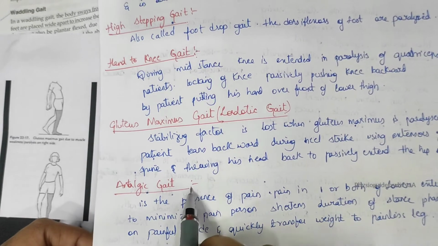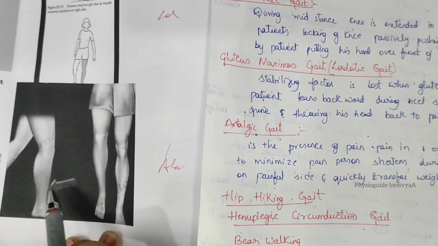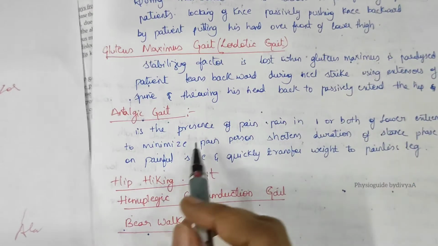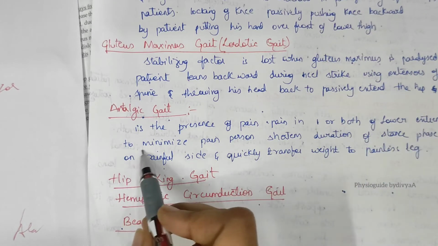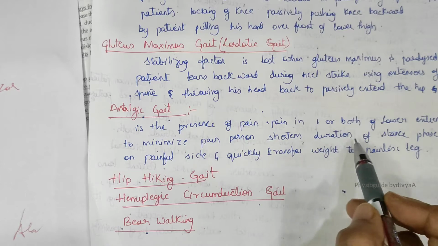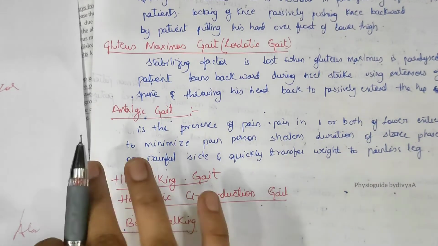Now, antalgic gait means pain gait. You feel pain in one leg. Antalgic gait is the presence of pain in one or both of the lower extremities. To minimize pain, the person shortens the duration of the stance phase on the painful side to quickly transfer weight to the painless side.